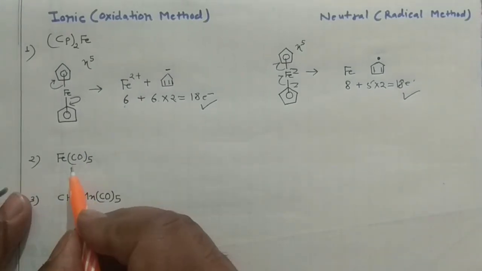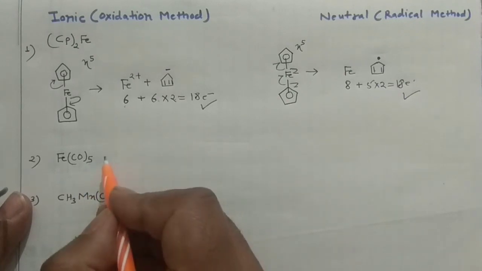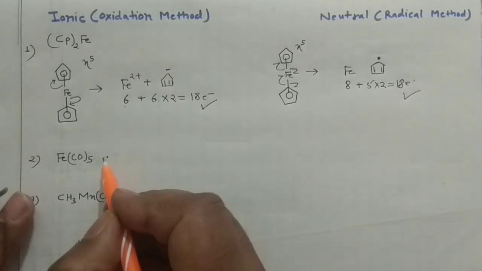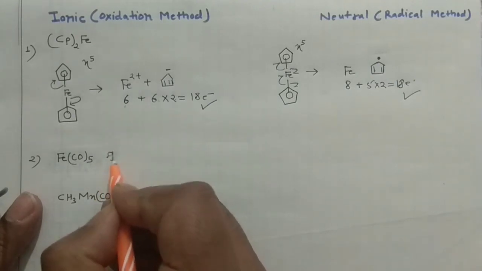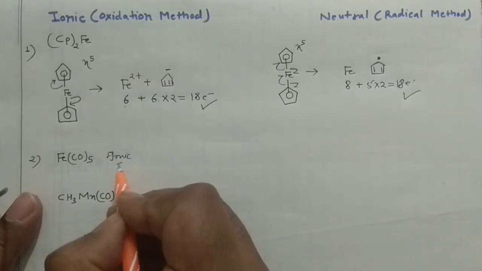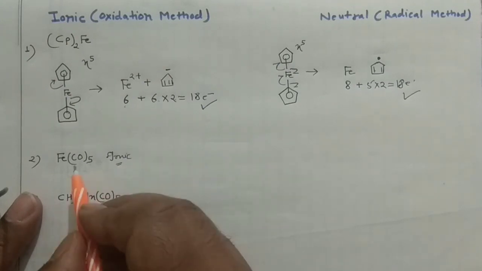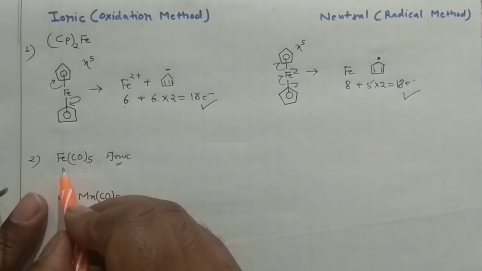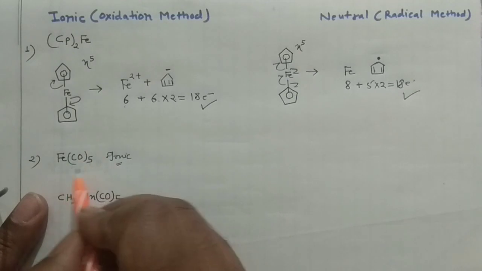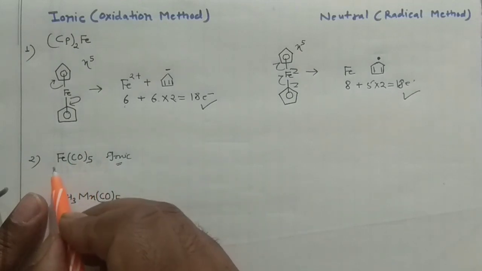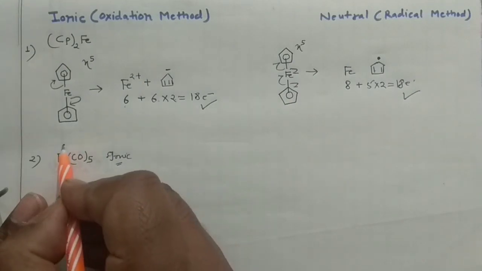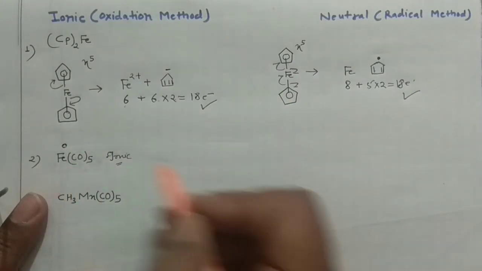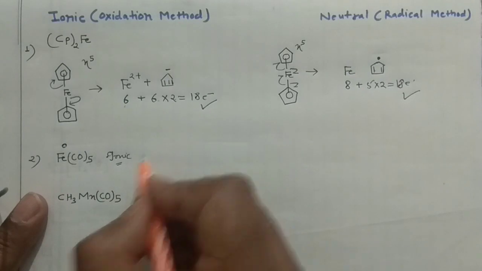And this is your pentacarbonyl iron. In that case again you can go for both methods. For example, I'm going for the ionic method, so I'm writing the ionic or the oxidation method. In the oxidation method you should know the oxidation state of the iron, and you know that whenever carbonyls are there, the oxidation state of the metal would be 0 if all are carbonyls. So iron here is in 0 oxidation state, so iron will have 8 electrons.